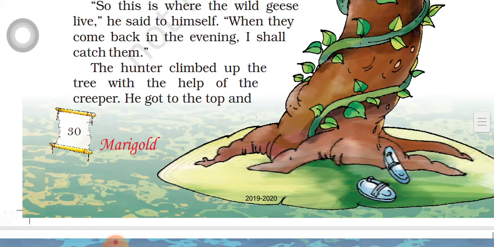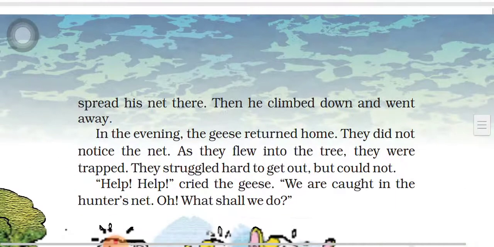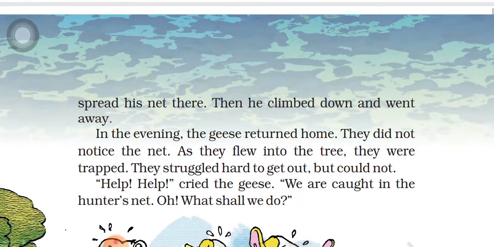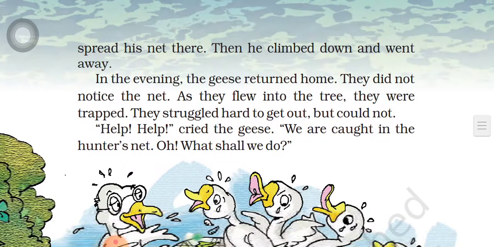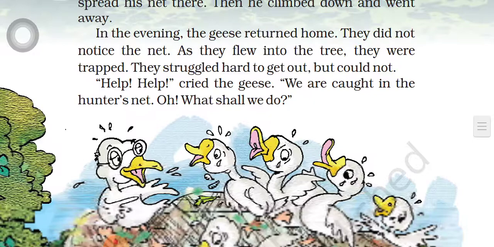The hunter climbed up the tree with the help of the creeper. He got to the top. Now what happened? The hunter climbed the tree with the help of the creeper. He went to the top of the tree and spread his net there. He started spreading his net. Then he climbed down and went away. Now what did he do? After spreading the net, he came out and went away.